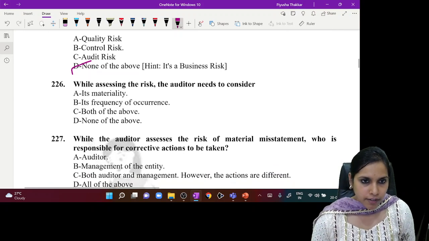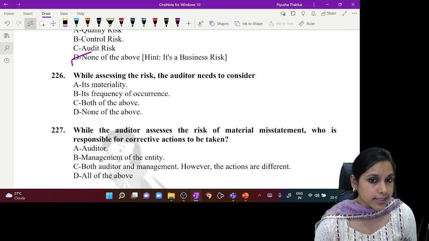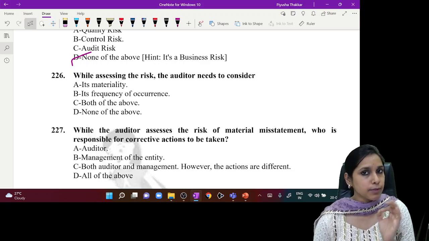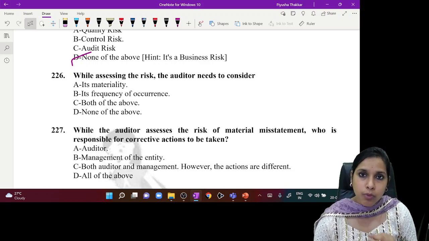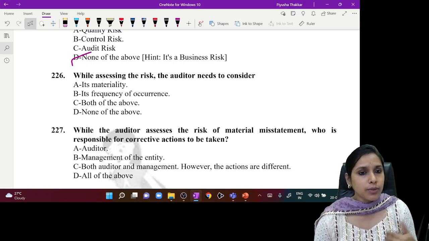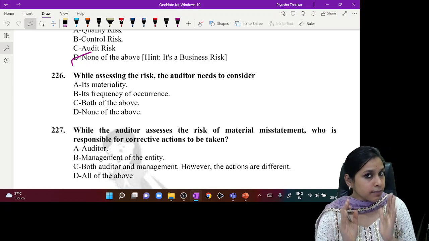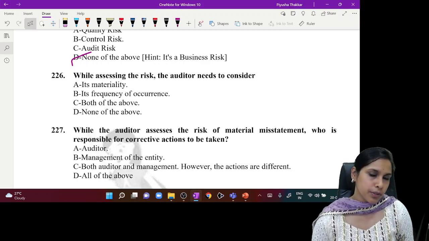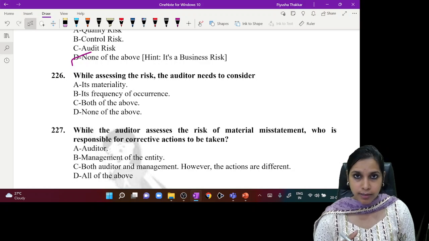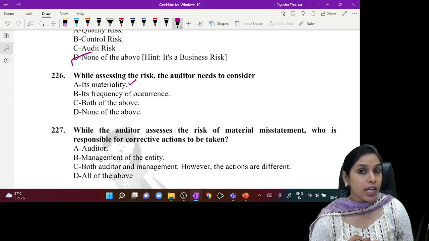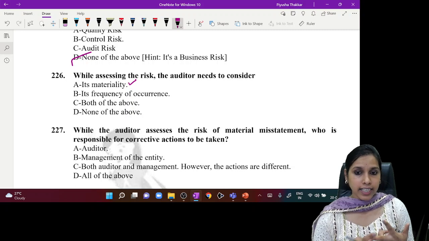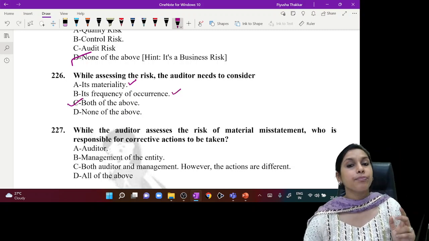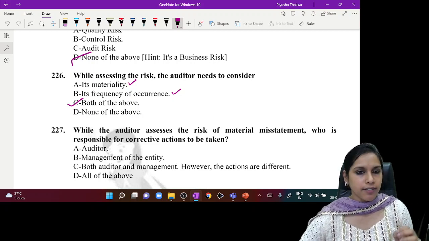Further, while assessing the risk, the auditor needs to consider. Now we are assessing the risk. We are performing RAP, risk assessment procedures, by understanding the entity, its environment and internal control. While doing so, risks have been identified. Now these identified risks are being assessed by us. So how will we do it? Based on materiality. Firstly, it has to be material. We also have to see how many times it is arising, so frequency is also important. So both of the above would be the right answer. Let's quickly go ahead further.